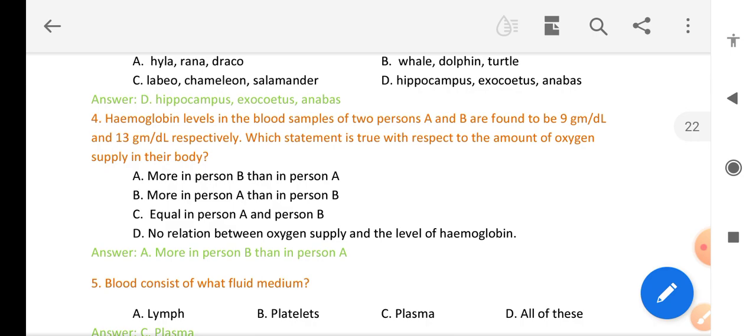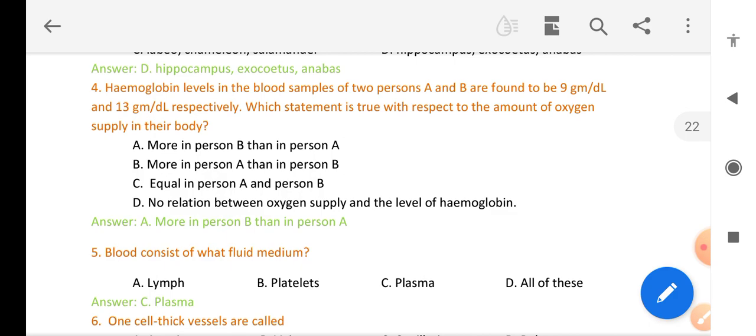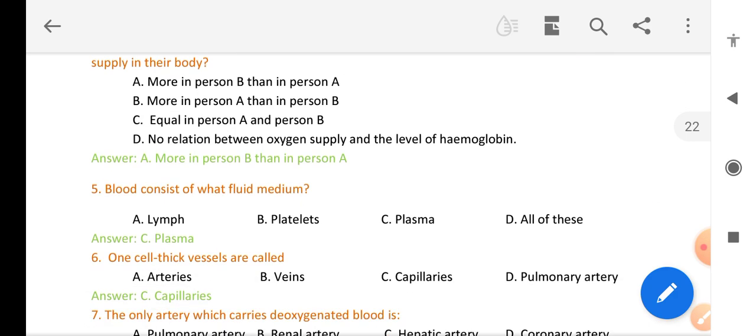Hemoglobin level in the blood samples of two persons A and B are found to be 9 grams per deciliter and 13 grams per deciliter respectively. Which statement is true with respect to the amount of oxygen supply in their body? The more in person B than in person A.